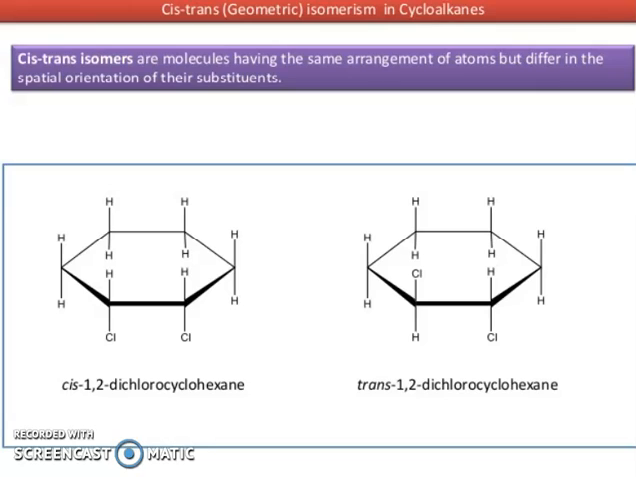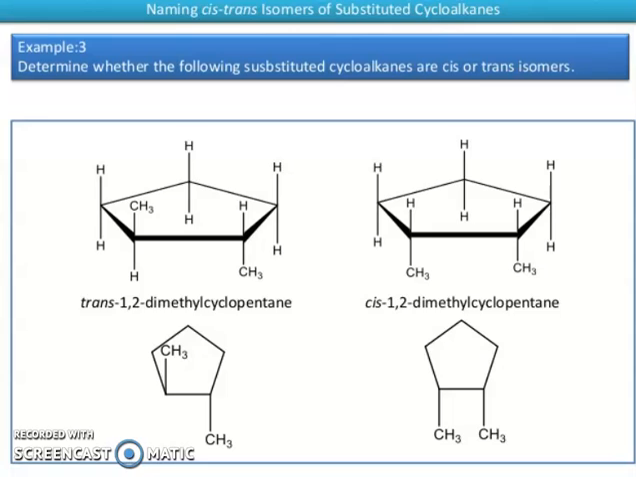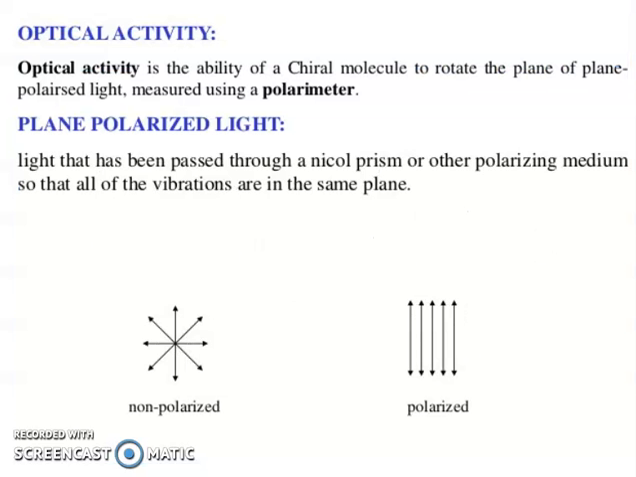Now, cis-trans isomers are molecules having the same arrangement of atoms but differing in the spatial orientation of their substituents. You can see here the cis-1,2-dichlorocyclohexane and trans-1,2-dichlorocyclohexane. This is the trans, this is the cis. See, cis and trans. Determine whether the following substituted cyclohexanes are cis or trans isomers.